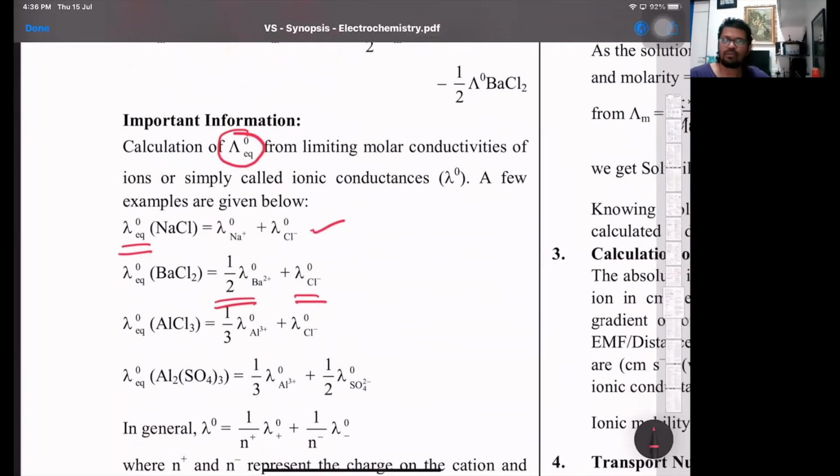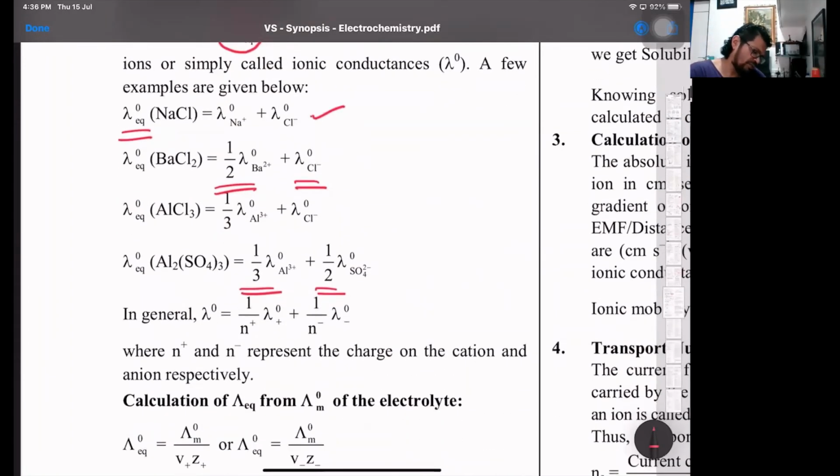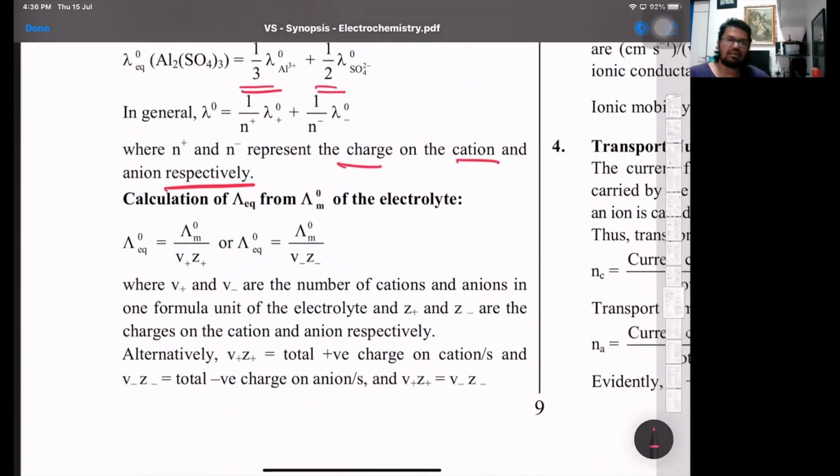Same way aluminum sulfate: aluminum is trivalent, so 1/3 aluminum, and sulfate over there is SO4 2 minus, so basically half sulfate is what we take. So 1/3 and half over there. Where N plus and N minus are the charges on the cation and anion. Same way is the calculation of equivalent conductivity from molar conductivity. That is the same part over there.